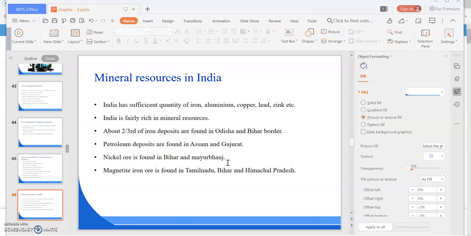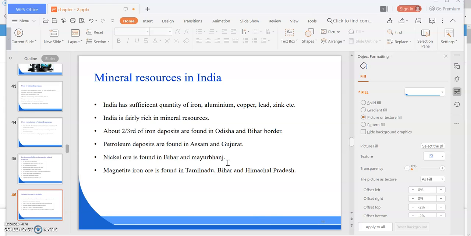Okay, about two-thirds of iron deposits are found on the Odisha and Bihar border. Petroleum deposits are found in Assam and Gujarat. Nickel ore is found in Bihar and Mayurbhanj. Magnetite ore is found in Tamil Nadu, Bihar, and Himachal Pradesh.